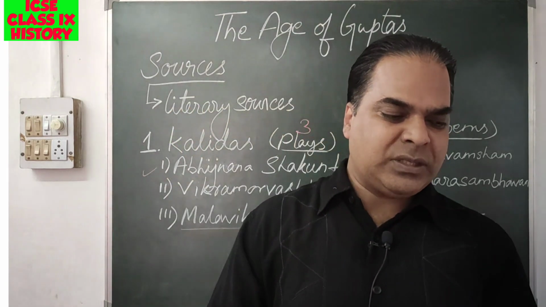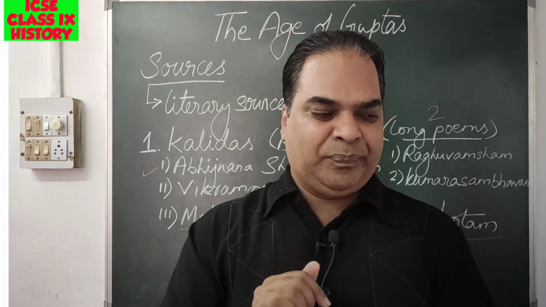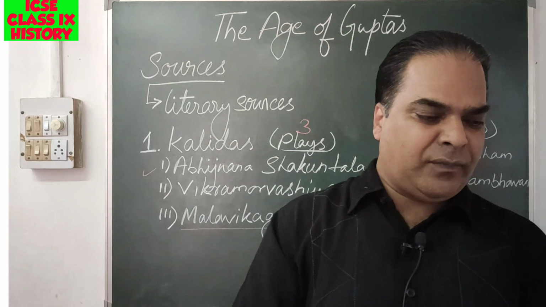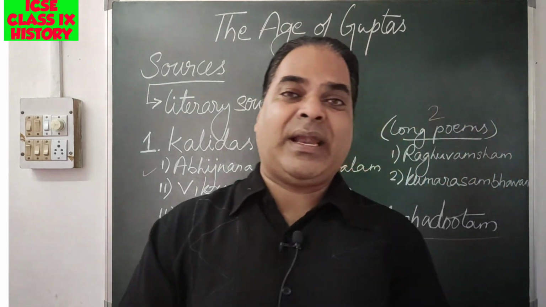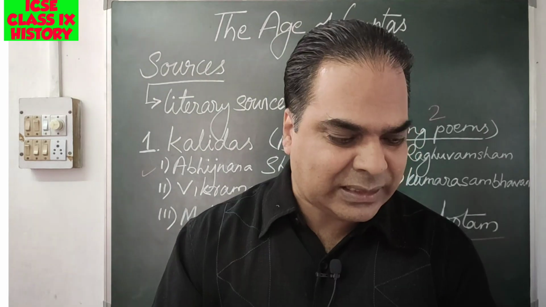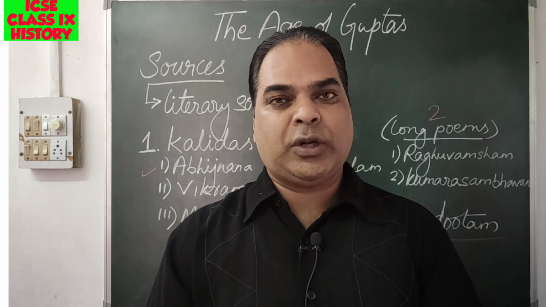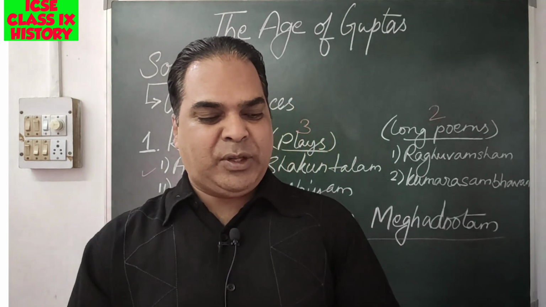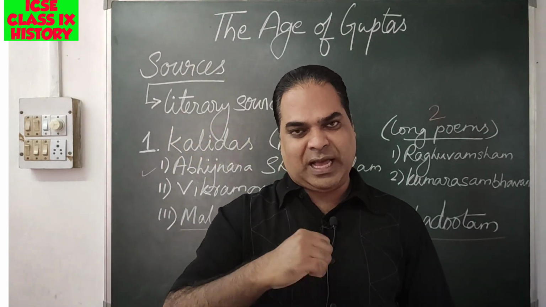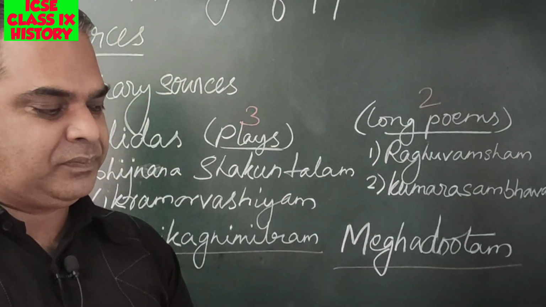Raghuvamsham is the story of the Raghu clan in which Lord Rama was born. The subject matter of Kumarasambhavam is the marriage of Shiva and Parvati and the birth of their son Kartikeya, also known as Kumara, who led the army of the gods against the demons.